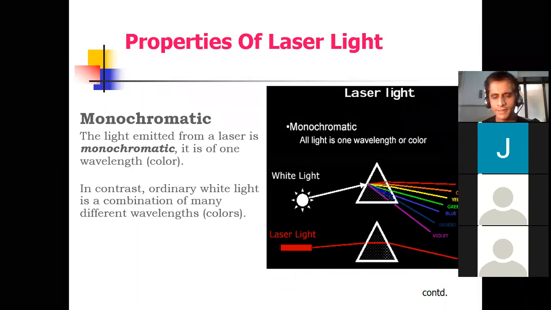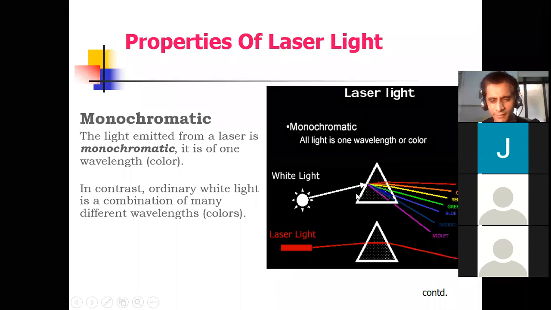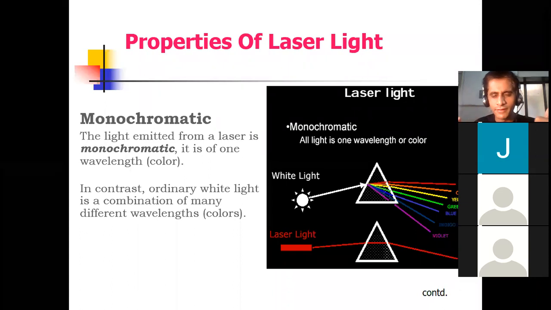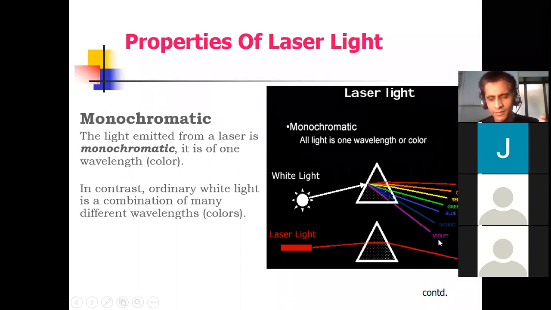See here, this is the white light. See, this is a cursor. Can you see the cursor? This white light, when incident on a denser medium like a prism, will split into 7 different colors. What are the extreme colors? Red and violet.